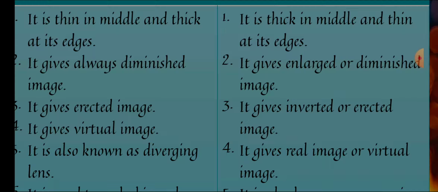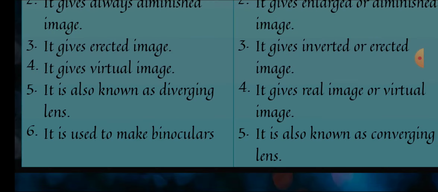Okay, I have written "or" in convex lens. You can write "and" in place of "or" as well. I have written "or" because if I have to mention both inverted and erect, I have to mention that it depends on the distance between the lens and the object. So that's why I have just written inverted or erect. If you want to write in brief then you can mention it in this manner, but if you want to keep it short then you can write inverted or erect, enlarged or diminished, real or virtual, likewise.